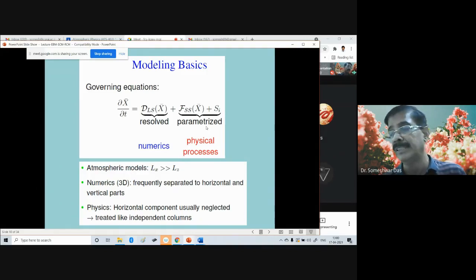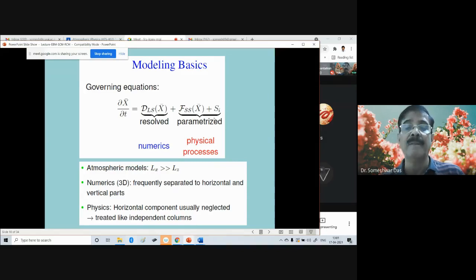Say, for example, the scale of the cloud is about 10 kilometer, a single cloud, and the grid box resolution of the model is 100 kilometer. Then in a 100-kilometer grid box, obviously you cannot resolve a single cloud. So in that case, we have to take into account the effects of the single cloud through parameterization. Okay. So in the governing equations of the single column model, we have got the resolved part and we have got the parameterized part.